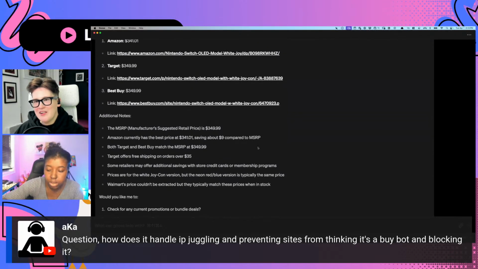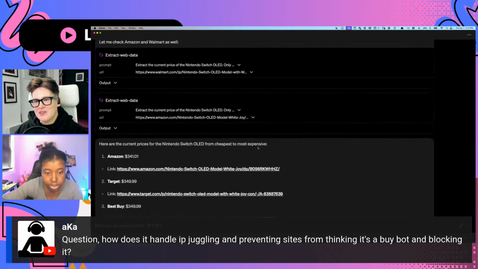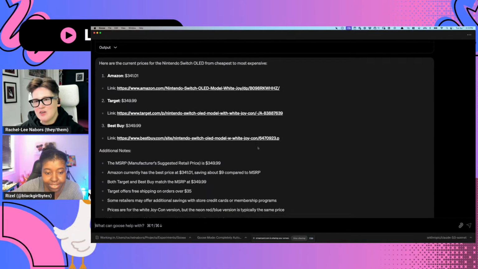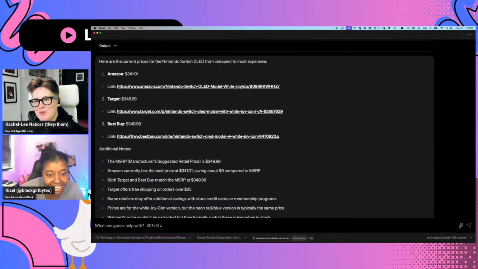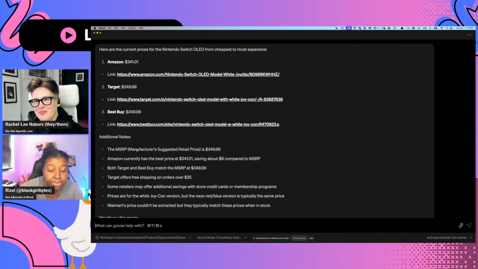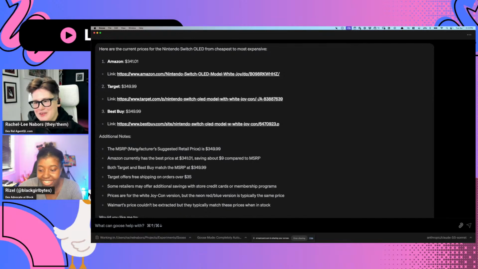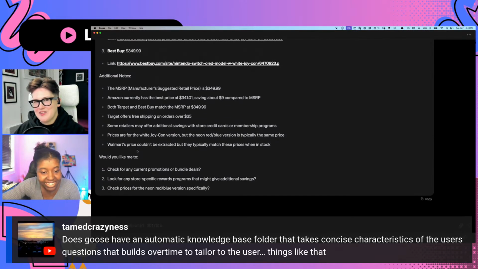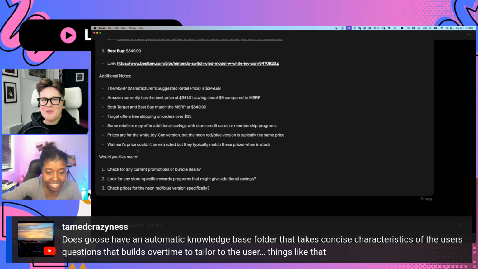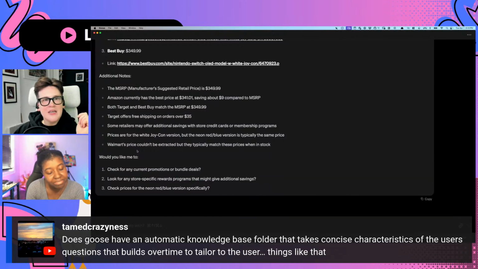Interesting. That was good. Well, look at that. It actually got all of the prices. Hey, boom. And those look realistic for a Switch. They don't look made up. This is correct. It stalled out when we tried to go after Wednesday because she's not available for sale anymore, which honestly, good job. It could have gone to eBay though. That's what I'm disappointed in. It's like, you didn't reason about that, Goose. You should have been like, I can't find that here, I'm going to go to eBay.